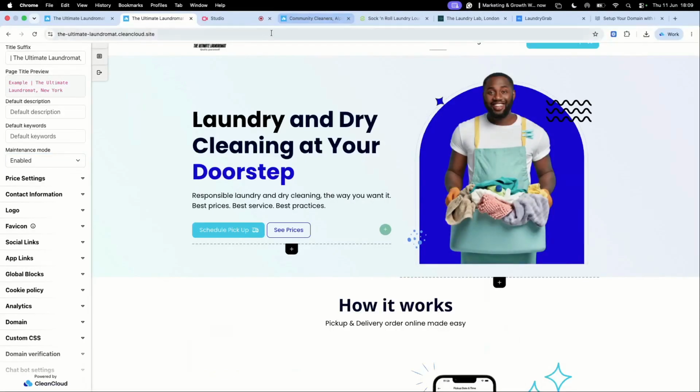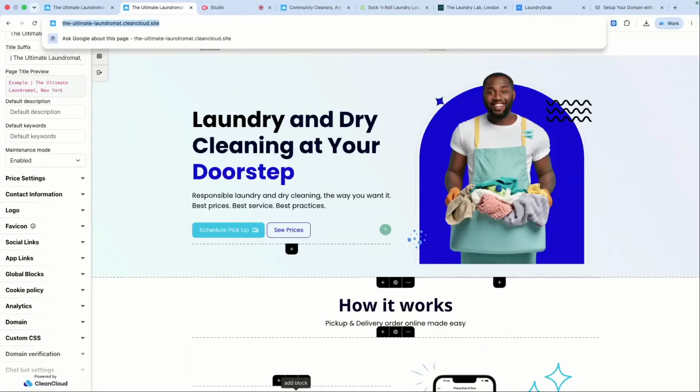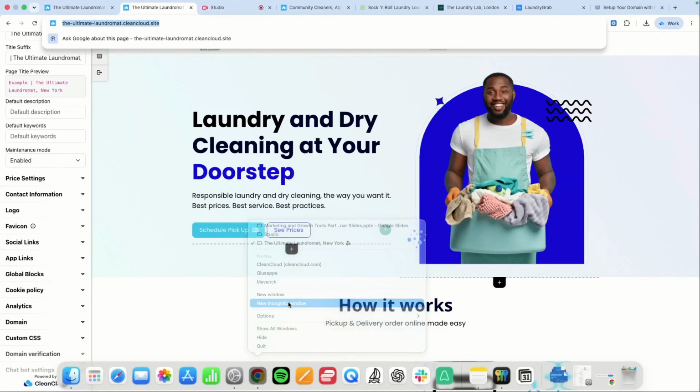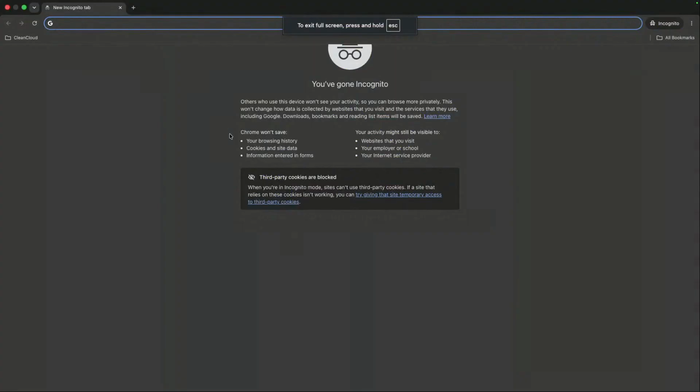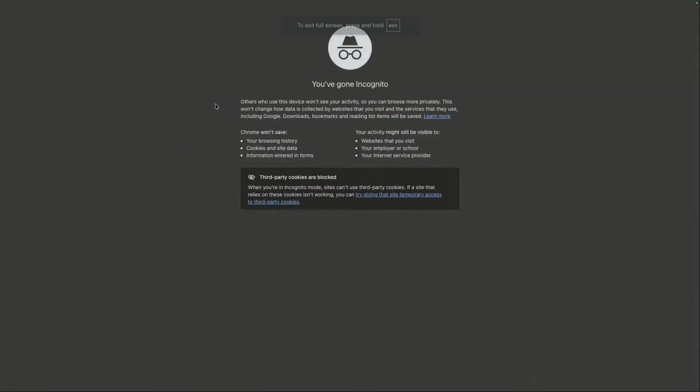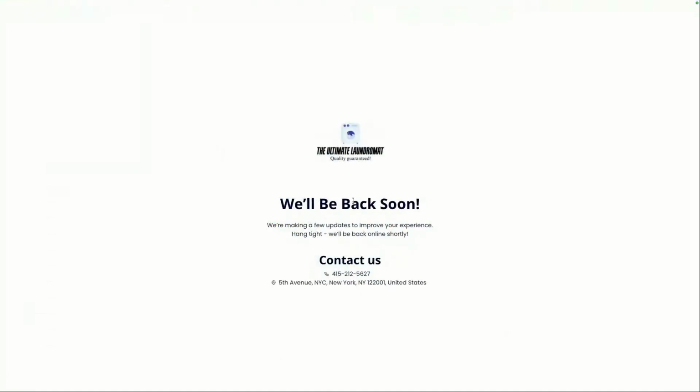And then basically what we can do is if I were to go to an incognito window, I can see what that's going to look like. As you guys can see here, it's saying we'll be back soon. We're making a few updates to improve your experience. Hang tight, we'll be back online shortly. It's got your contact information there as well. So you can make the relevant adjustments to your website as you're perfecting it and editing what you need to edit and, of course, getting it ready.